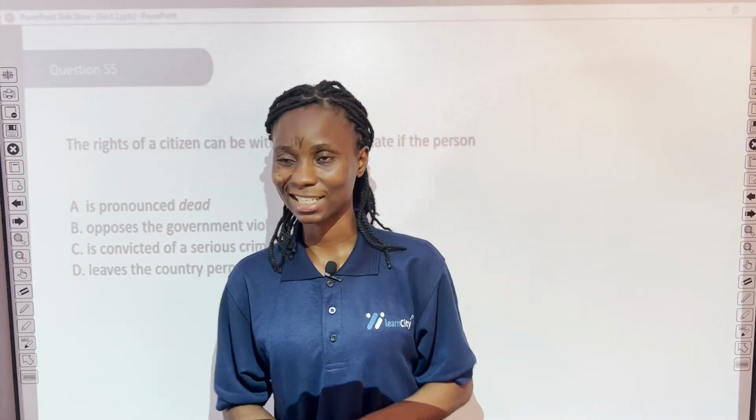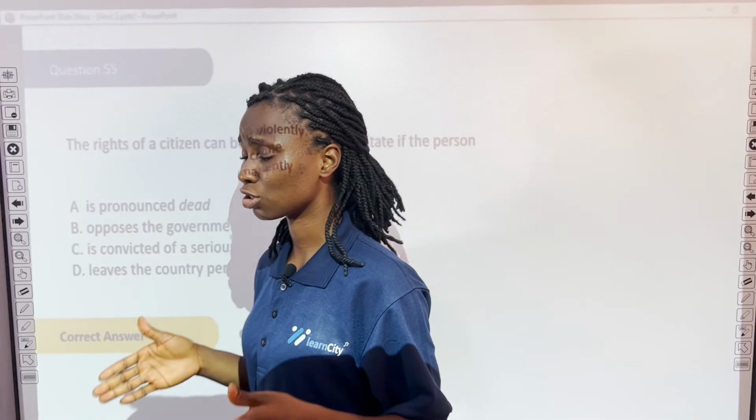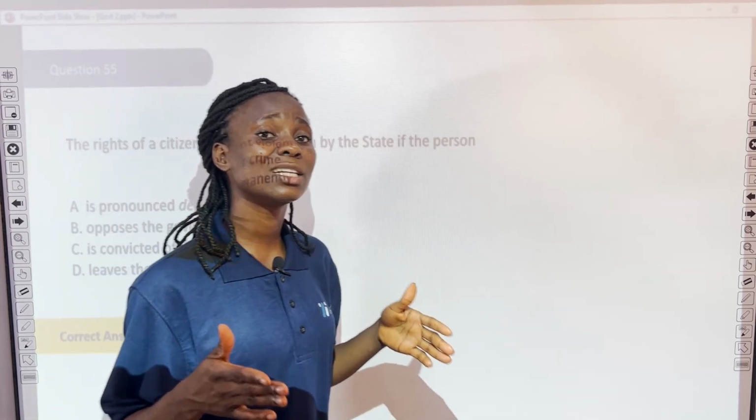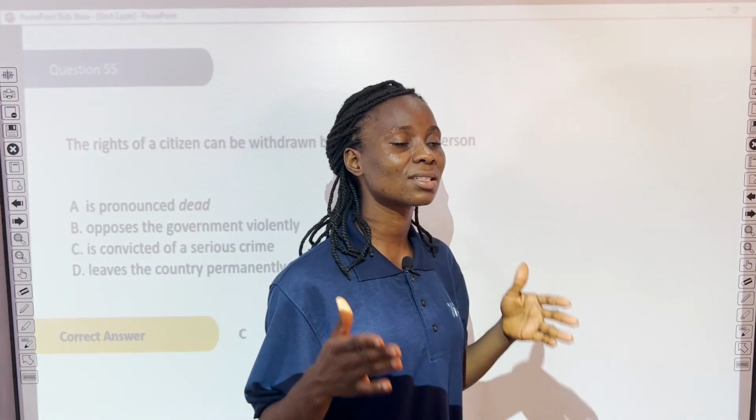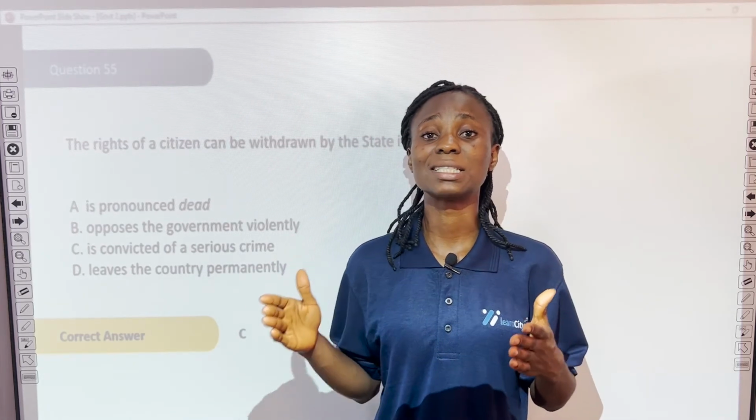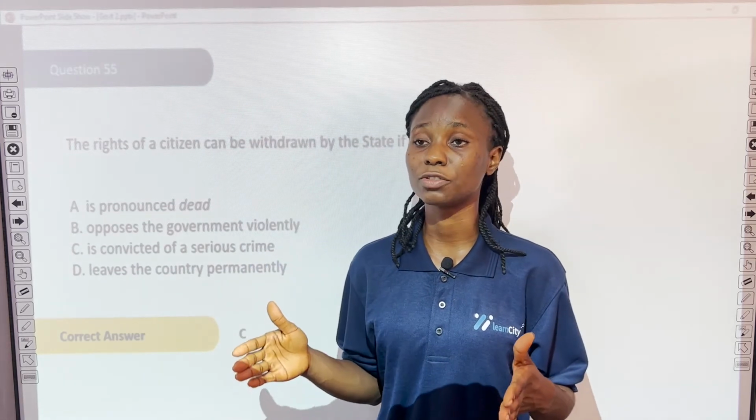Let's see what the answer is. Well, the correct answer is C. Convicted of a serious crime. This takes us to the fundamental human rights. Fundamental human rights are inalienable rights that are enjoyed by the citizens of a particular country. This right is spelled out in Section 4 of the 1999 Constitution of Nigeria.